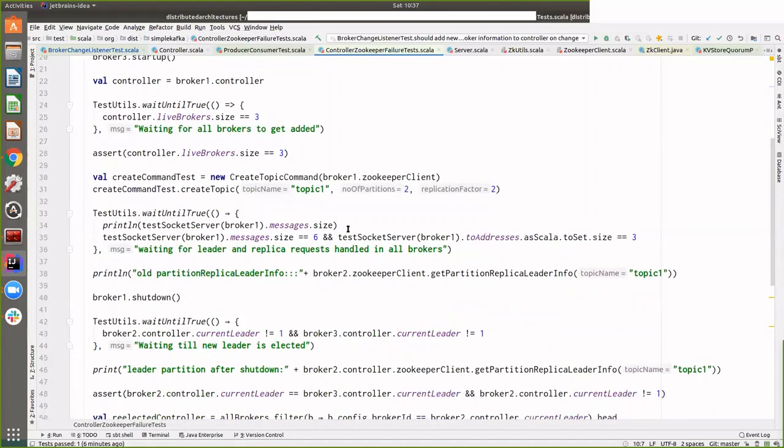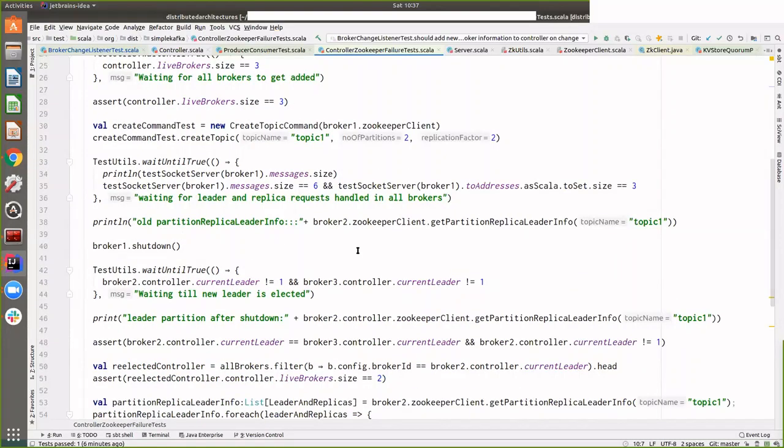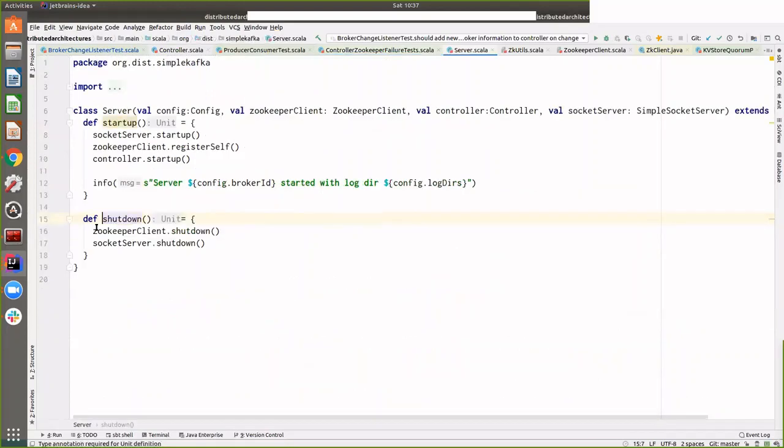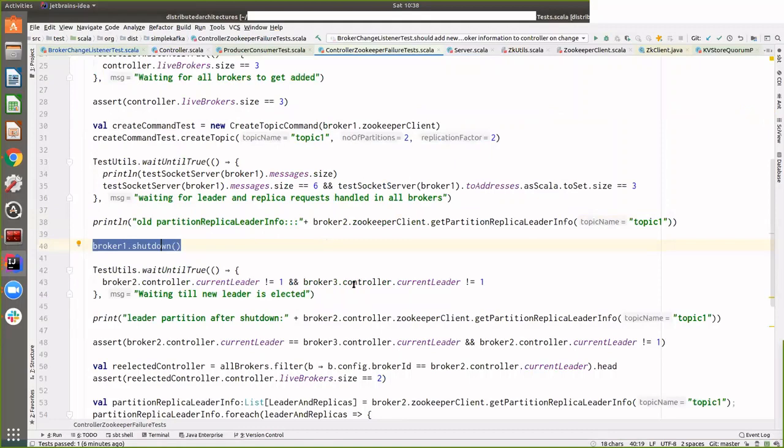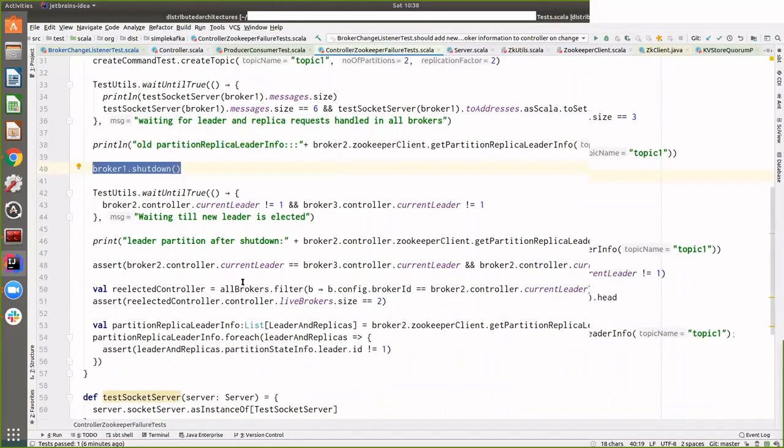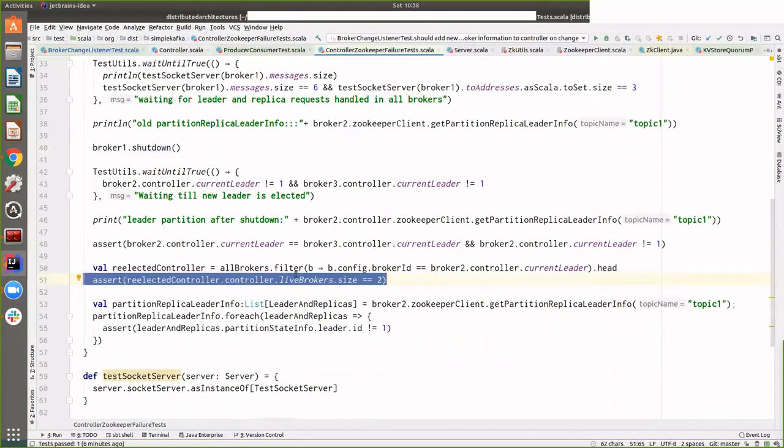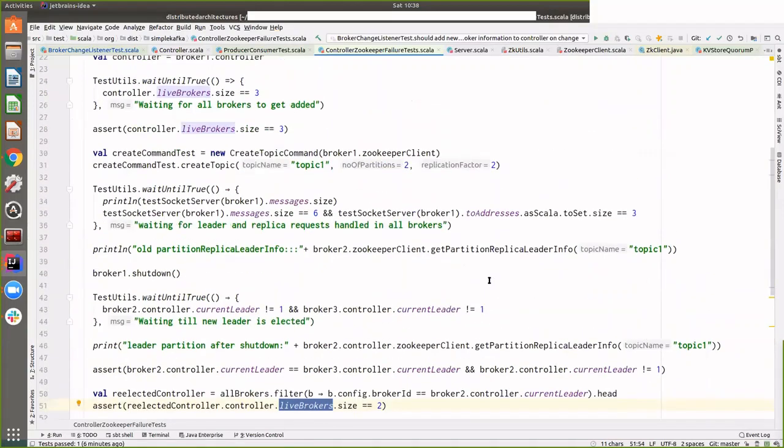If you see the code, if my broker one shuts down, and shutting down is essentially just closing the connection with Zookeeper, a simulation of a crash or a pause, then because the controller had registered for the callback, it will see that the live broker size is now 2, and will also know which broker has failed, so that it can take corrective actions.